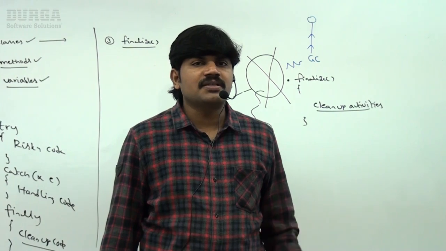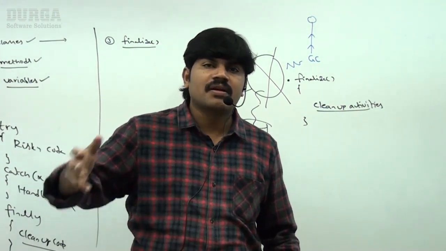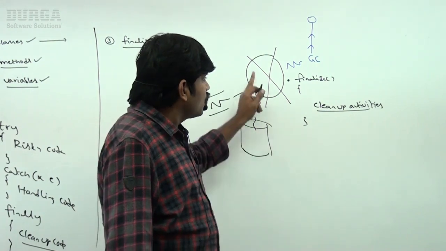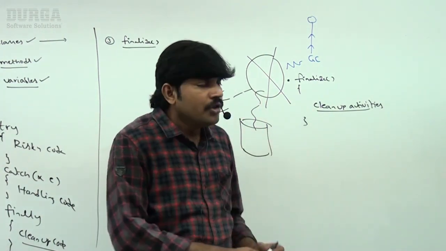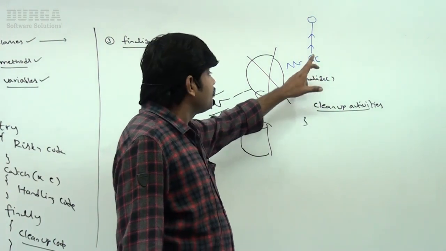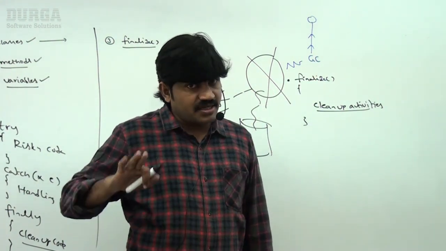If any person is asking about what is the purpose of the finalize method: the garbage collector will call the finalize method to perform cleanup activities just before destroying an object. Once the finalize method is completed, immediately the garbage collector will destroy this object. Is it clear for all of you, right?